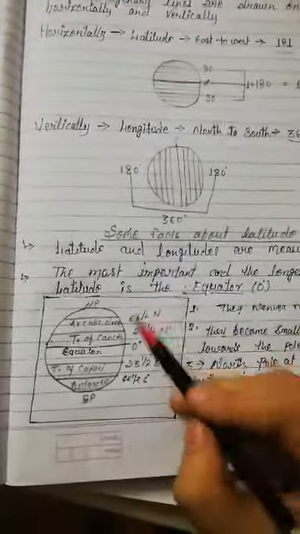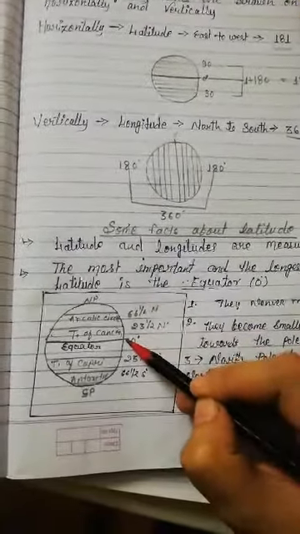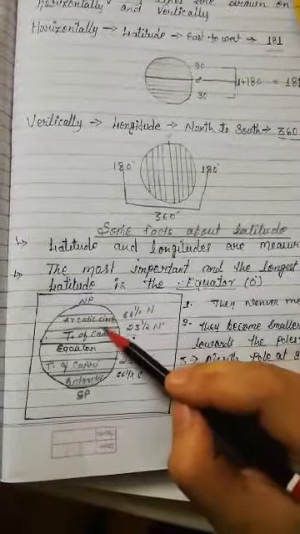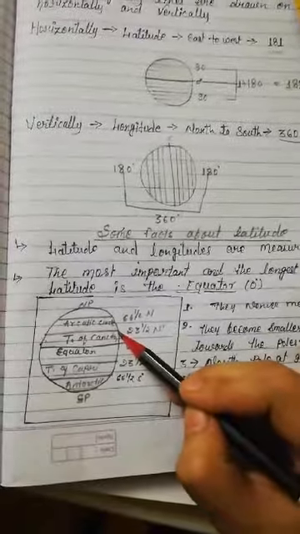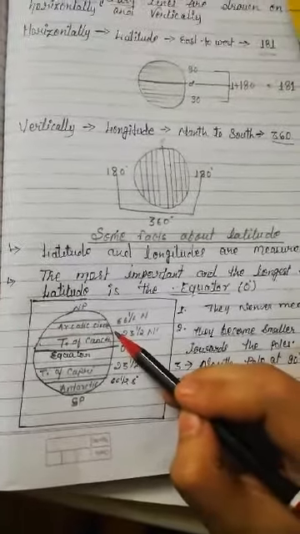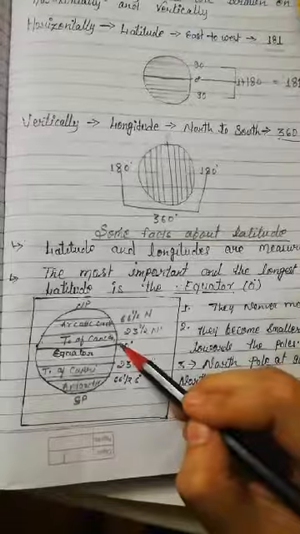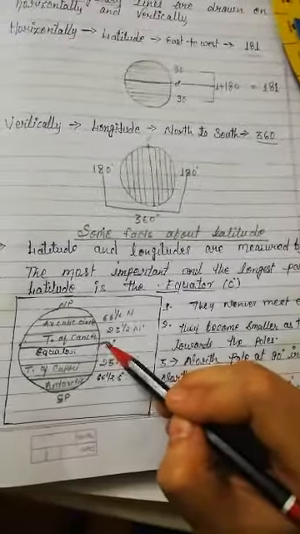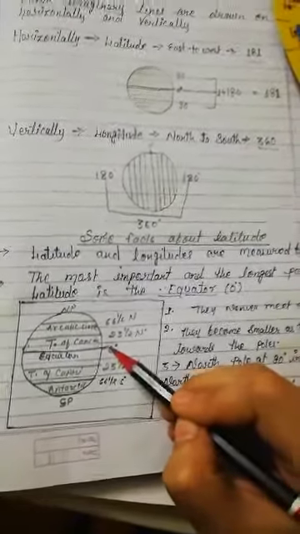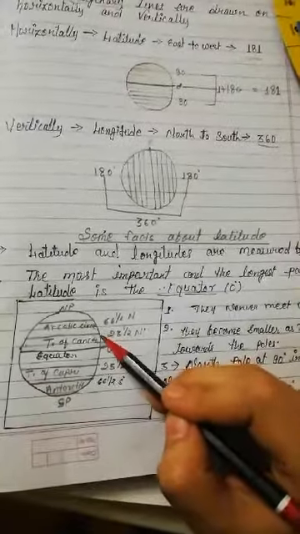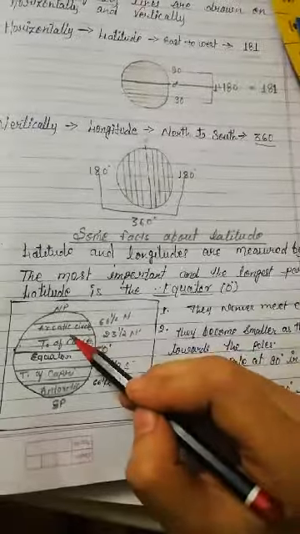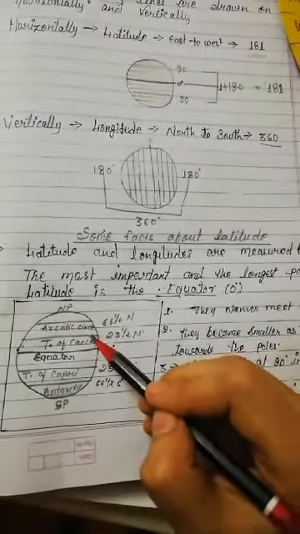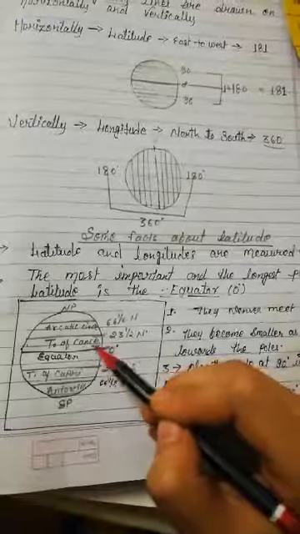Now you see here there is the 0 degree equator. When we go to the northern hemisphere, जब हम ऊपर जाते हैं, then we see, तब हम क्या देखते हैं? There is 23 degree. We measure all latitudes in degrees. So when we go upward, there is 23.5 degree north, which we call the Tropic of Cancer.